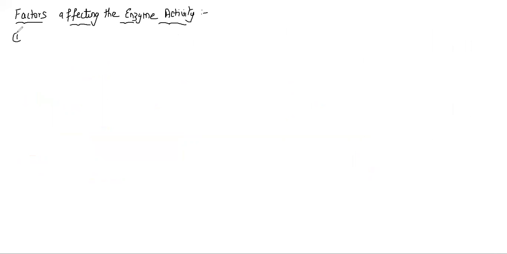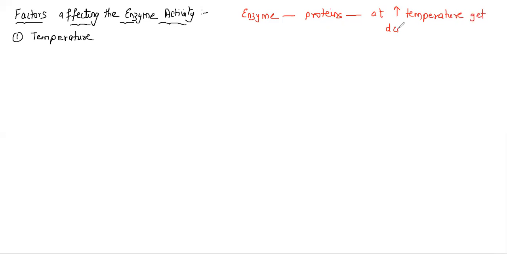The very first factor will be temperature. We all know that enzymes are nothing but proteins, and proteins at high temperature get denatured. Very important.